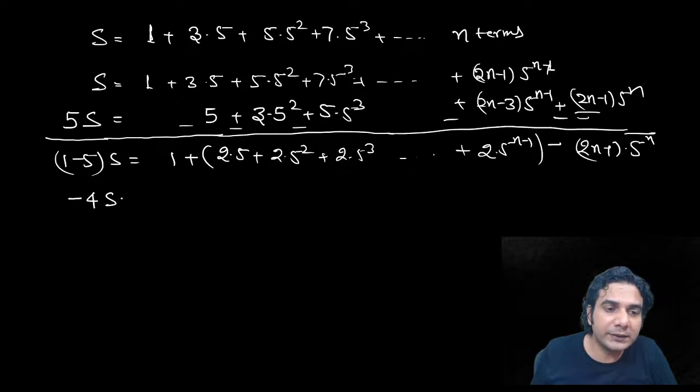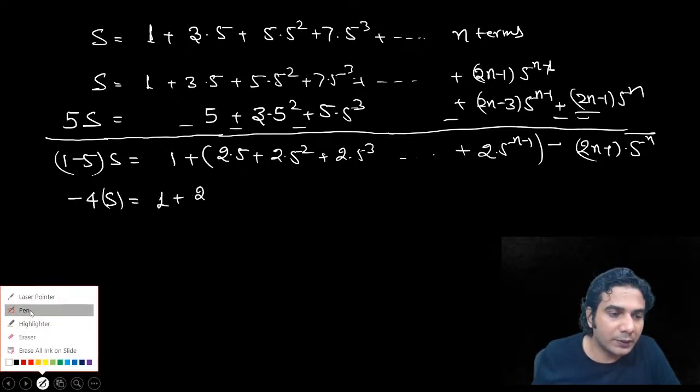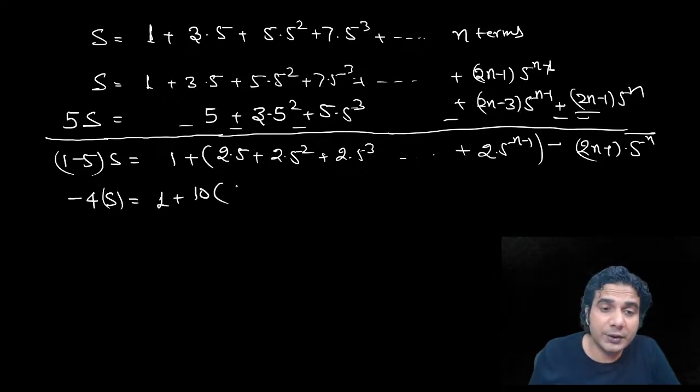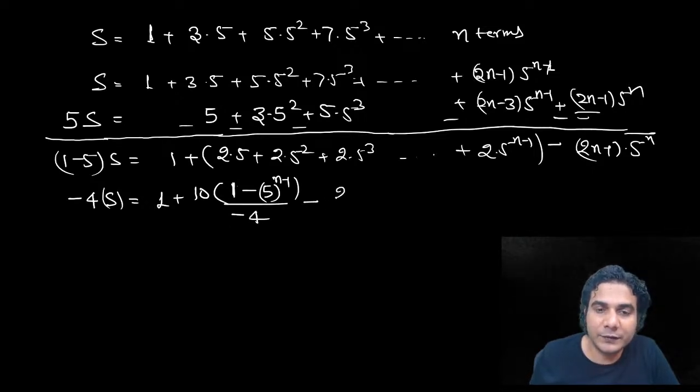This is minus 4 into s is equal to, we'll divide by minus 4 in next step. So this is 1 plus, now apply the formula, so 2 into 5 is 10. So write 10. Okay, so it is 10 into, the first term common ratio is 5, so it is going to be 1 minus 5 raised to number of terms n minus 1, all right, divided by 1 minus 5, which is minus 4, and minus this term, which is 2n minus 1 into 5 raised to n, okay, like this.